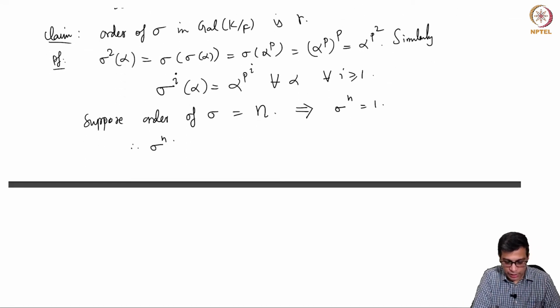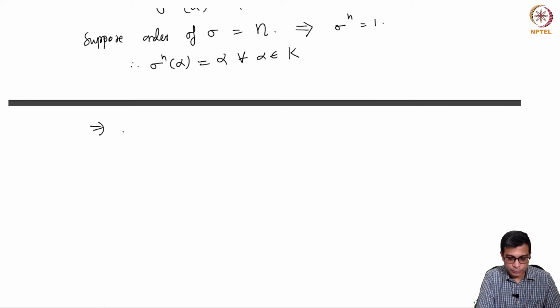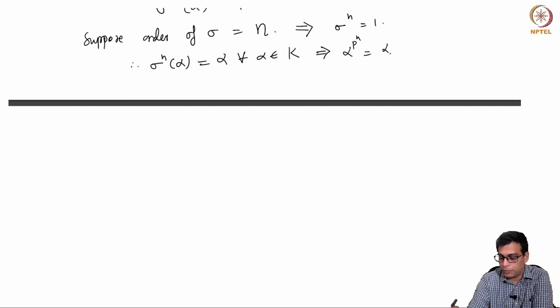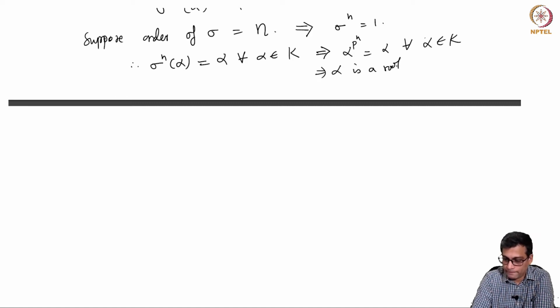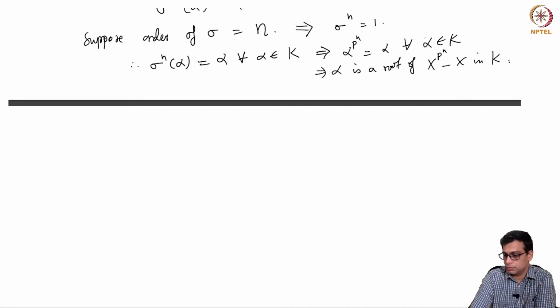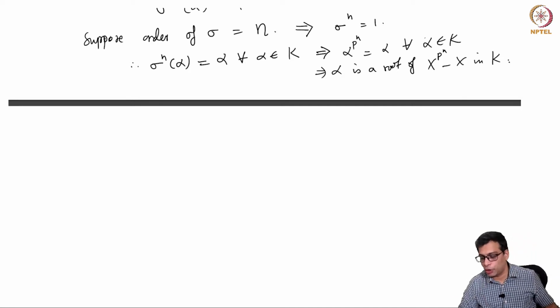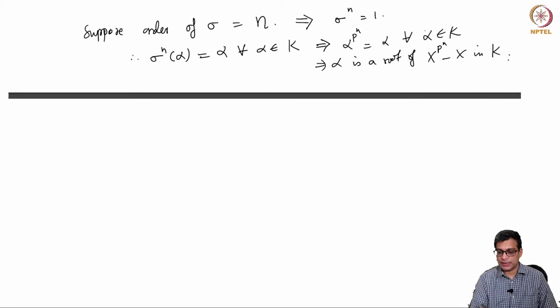So sigma^n of alpha is alpha for all alpha in K. That means alpha^(p^n) equals alpha for all alpha in K. That means alpha is a root of the polynomial x^(p^n) minus x in K.